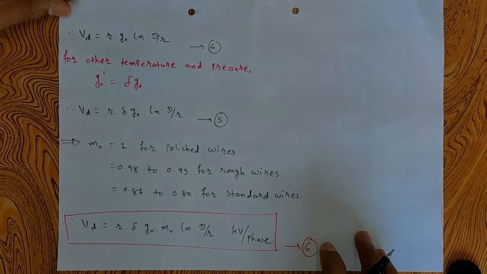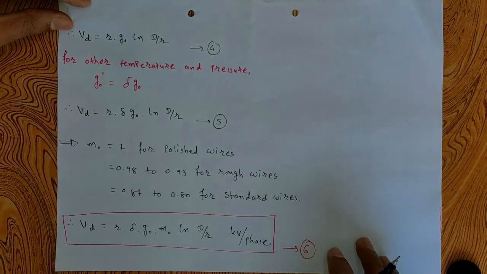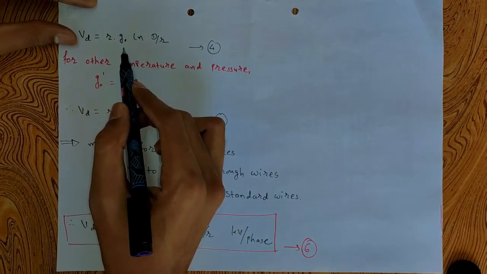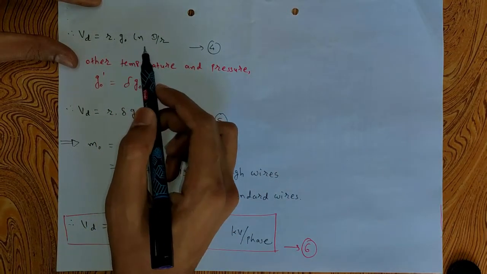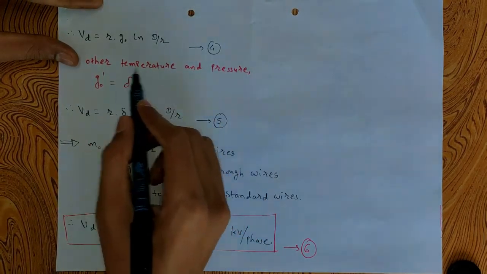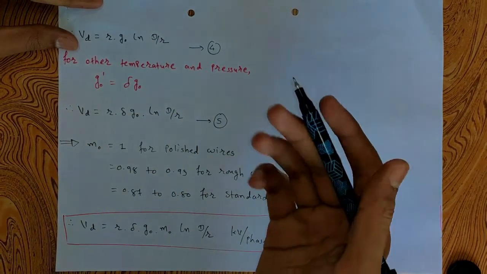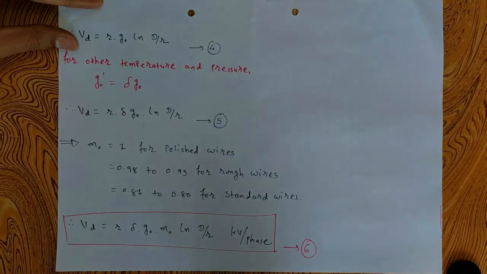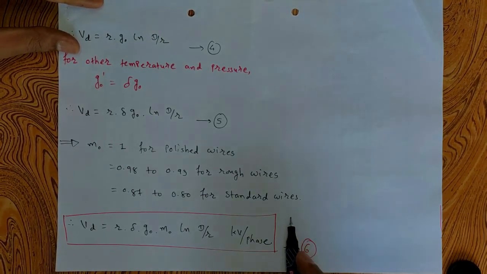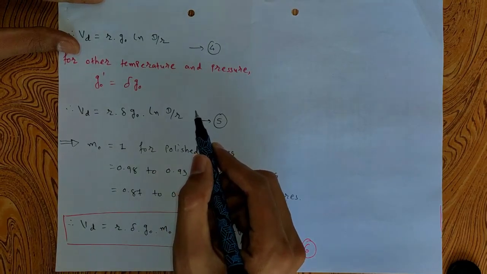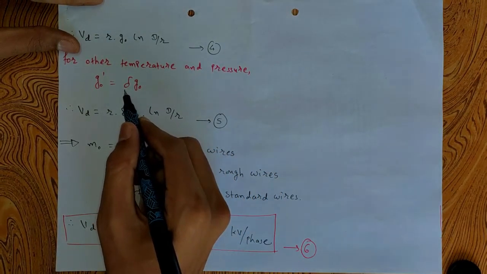So the same expression can be written by putting G max equal to G0, but for other temperature and pressure. When we talk about the different temperatures during the whole year, in different seasons the temperature and pressure will be different. In that case we can express G0 by multiplying this factor delta.